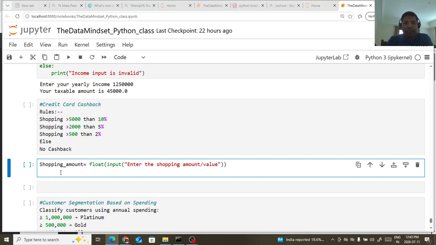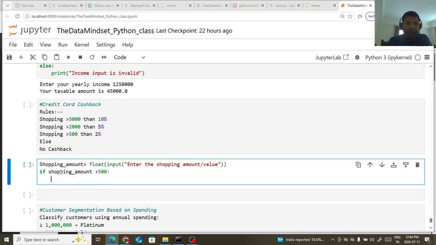The rule is: if shopping_amount is greater than 500, then cashback is equal to shopping_amount into 0.02, right?